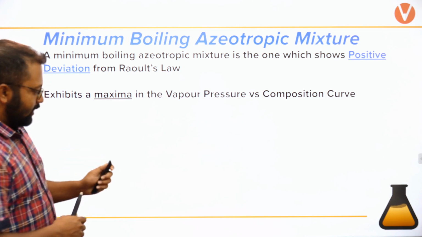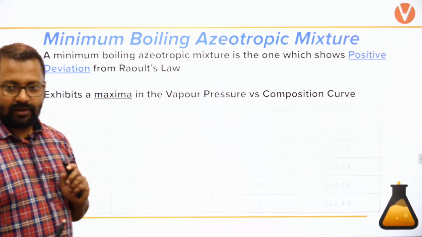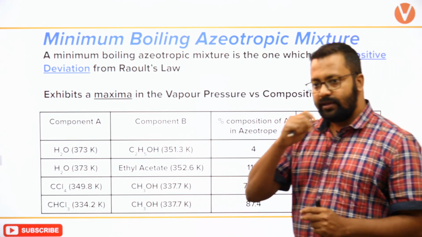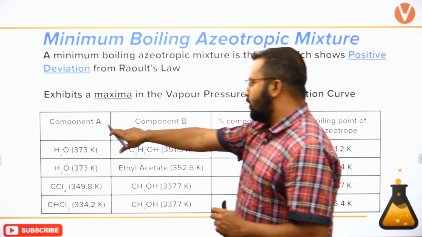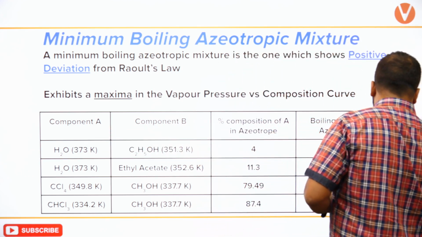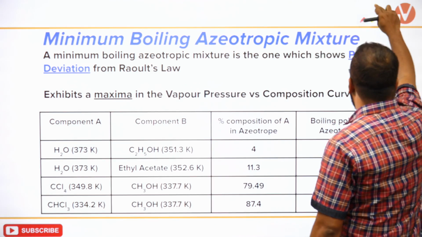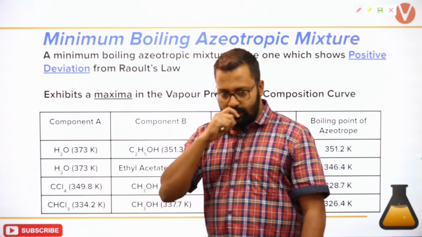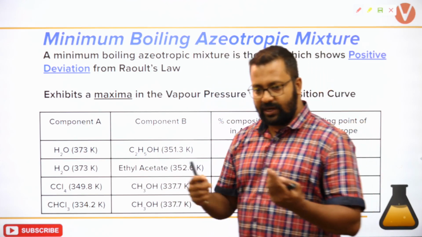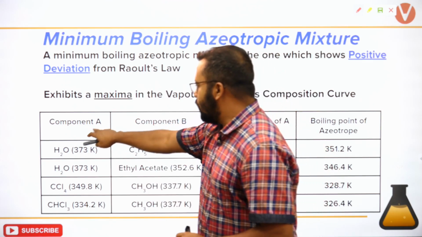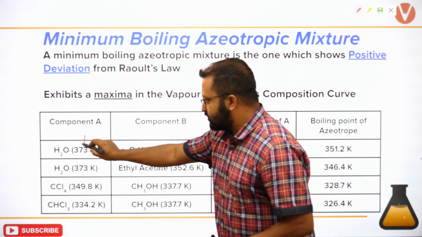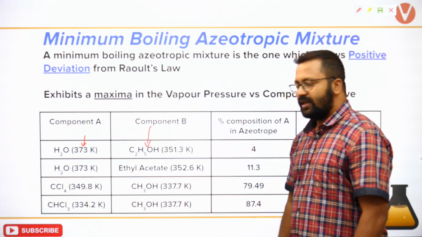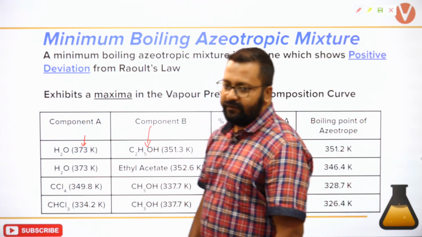Let's understand it using an example. I hope you can see this. This is component A. Let's say we are taking certain solutions. Component A, water. Acid plus water is negative deviation all the time. So component A, water. This temperature is its boiling point, 373 Kelvin. Component B is ethanol.